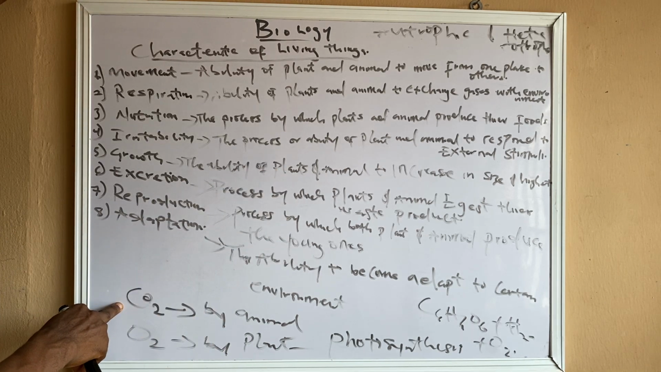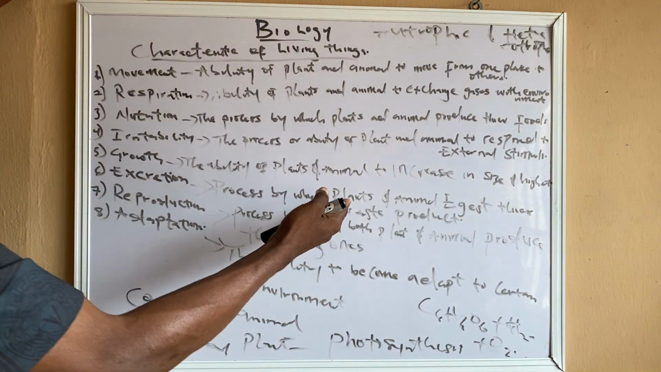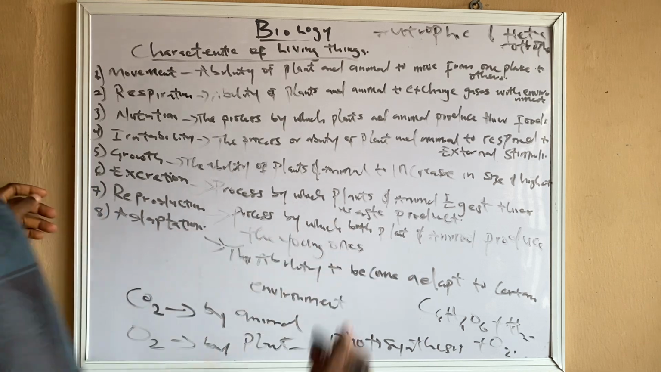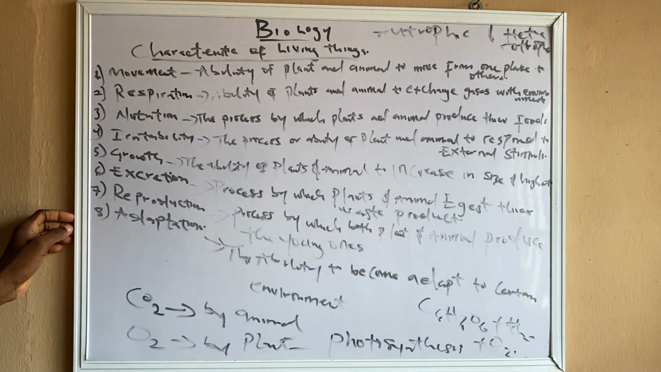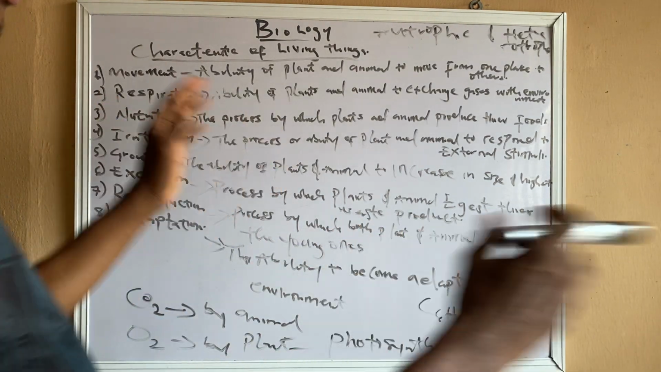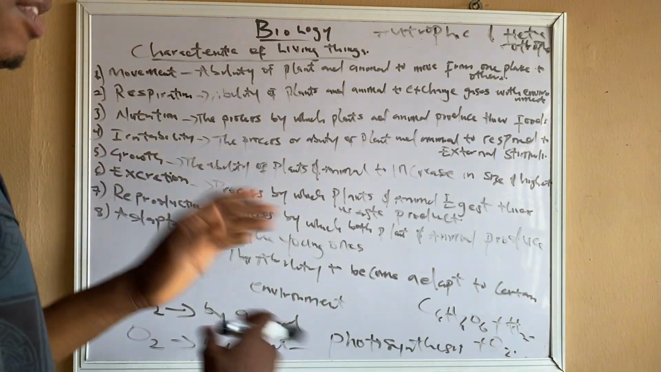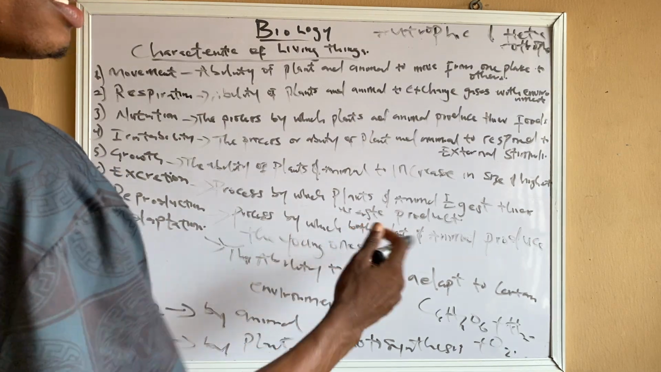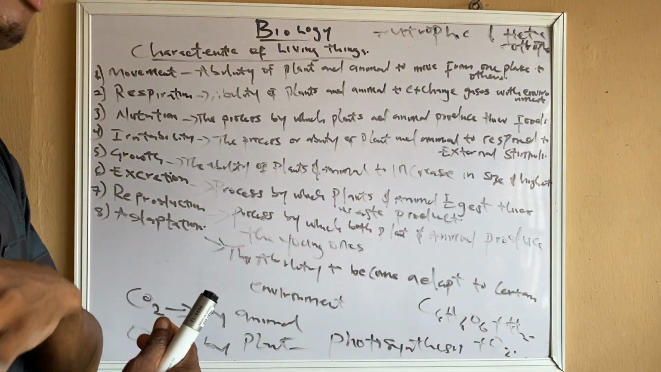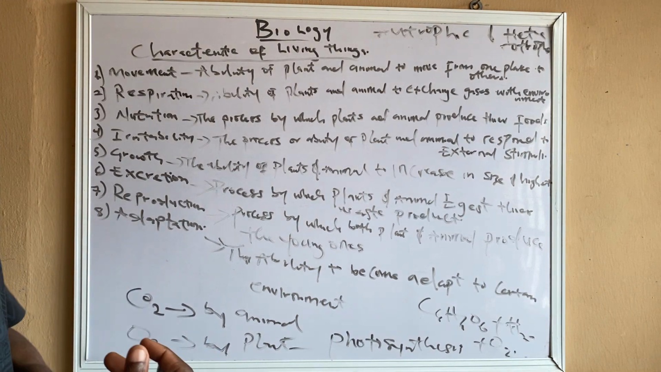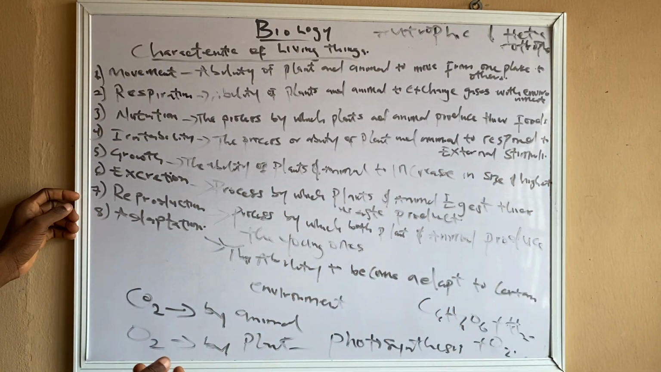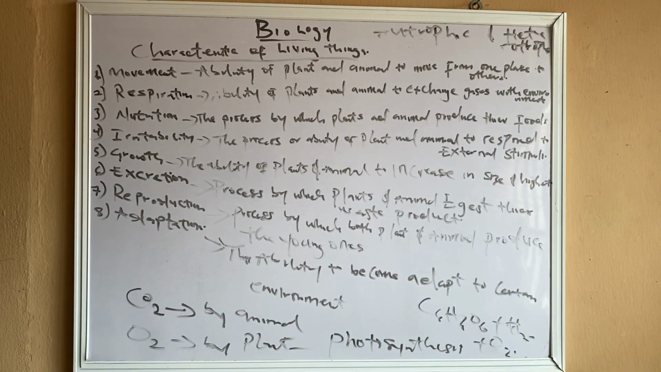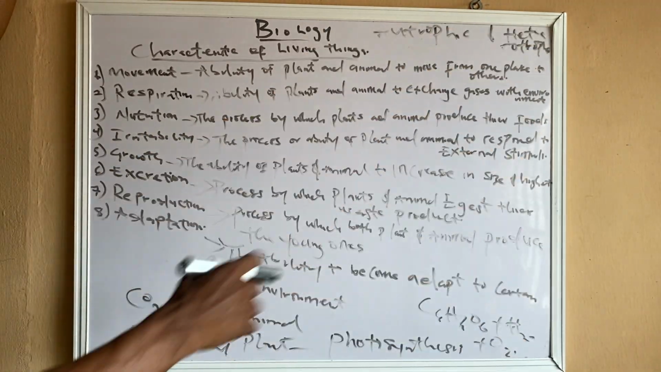In excretion, the waste products of human beings are the benefits of plants, and the waste products of plants are the benefits of animals. Reproduction. We produce young ones, but in different places and different processes. Reproduction can be asexual or sexual reproduction. Most plants use asexual reproduction, but animals also use asexual and sexual reproduction, with different techniques.